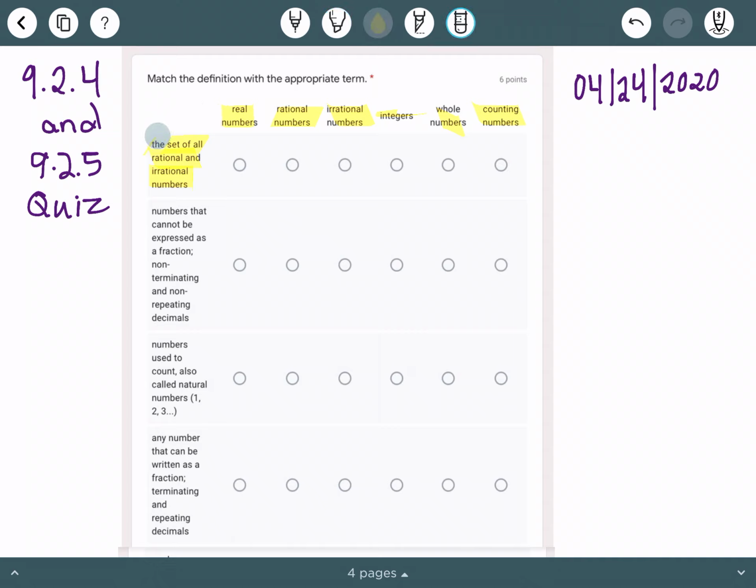All right. We'll go ahead and take a look at the next one. So the next one is numbers that cannot be expressed as a fraction, non-terminating, and non-repeating decimals. So would this be real numbers, rational numbers, irrational numbers, integers, whole numbers, or counting numbers?